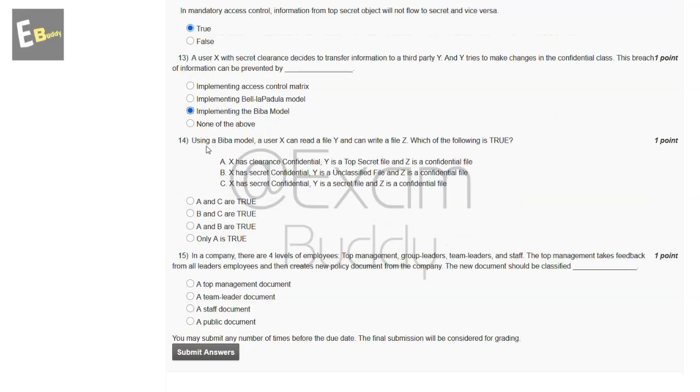Now the 14th question is, using a Biba model, a user X can read a file Y and can write a file Z. Which of the following is true? So these are the statements, and these are the options, and the answer of our 14th question is B.